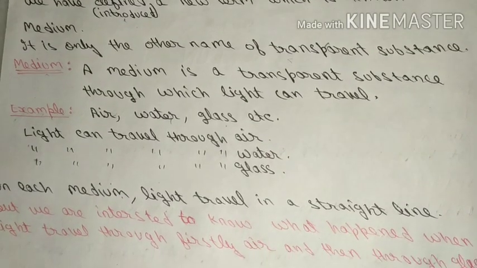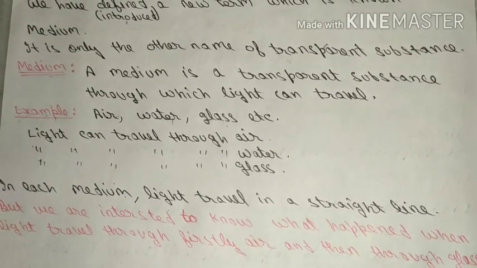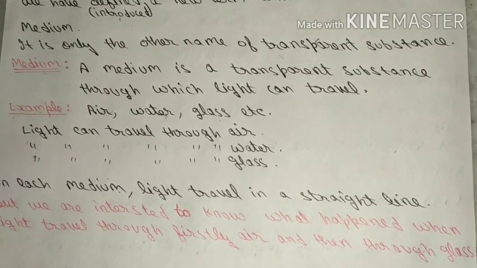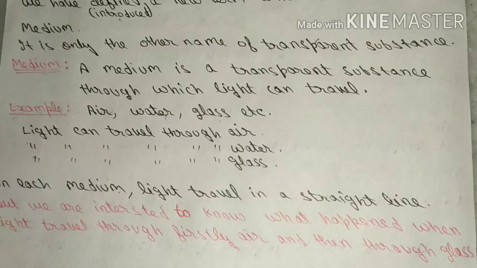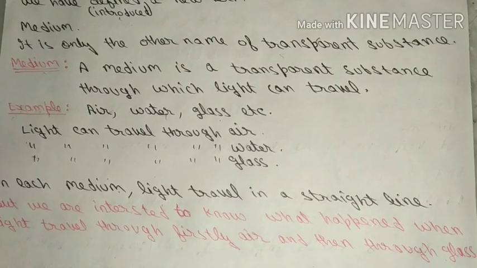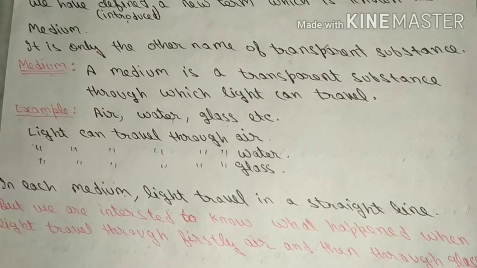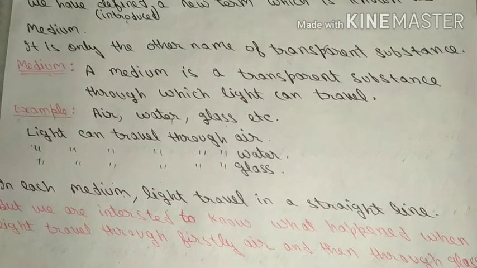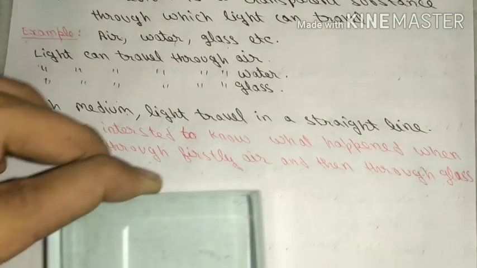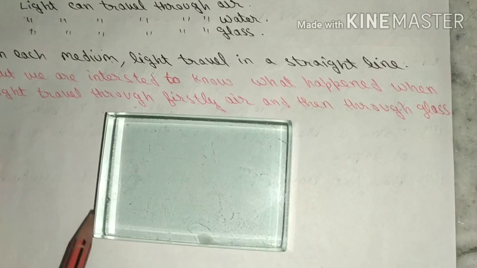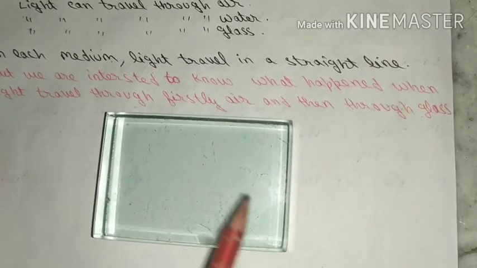But we are interested in what happens when light travels firstly through air and then glass. So take a substance which is any medium. Let us suppose I take a rectangular glass slab.